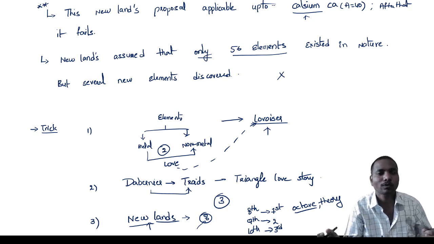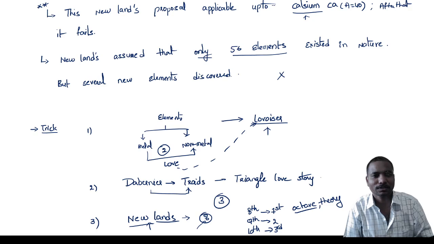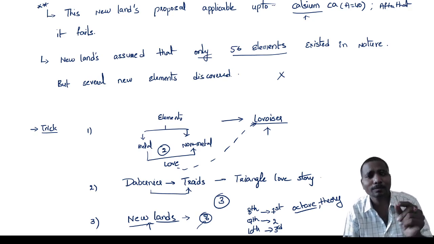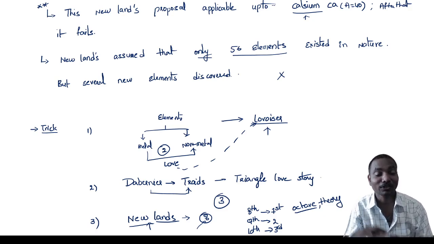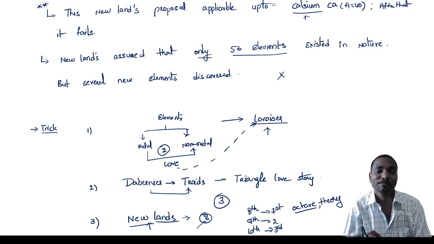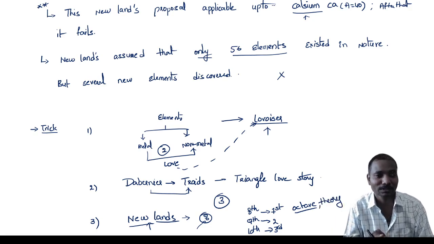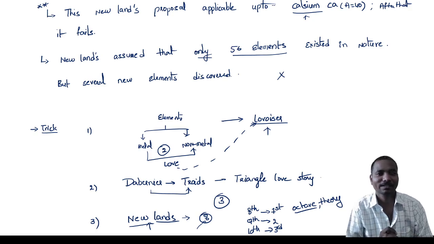But if he just said rows and columns, he may not get famous. So Mendeleev gave names for those rows and columns. Then he benefited.